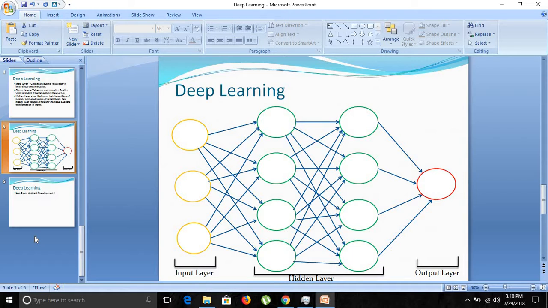The last layer is the output layer. This is the input, this is the hidden layer, and this is your output layer, which will actually predict the result with respect to our use case in our data set. So the input value is processed through all those hidden layers and then to the output layer. All this architecture, as you can see over here, is similar to a human brain.